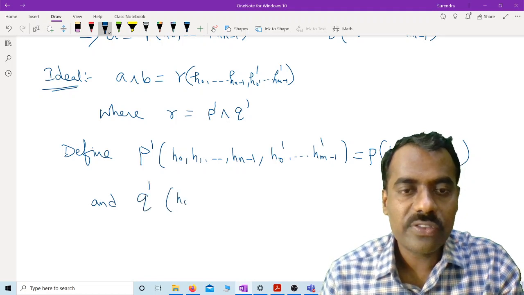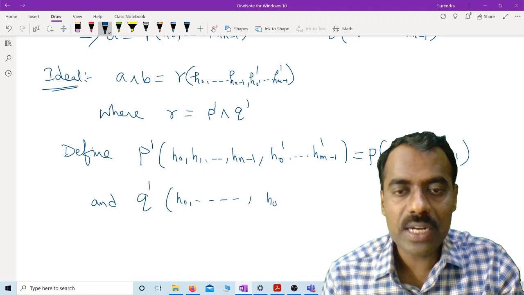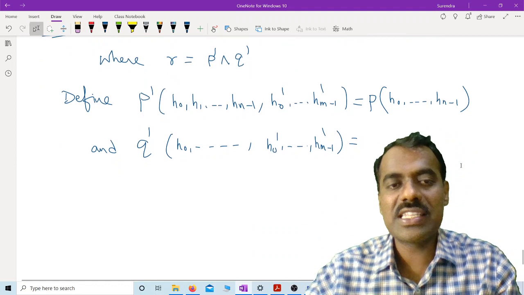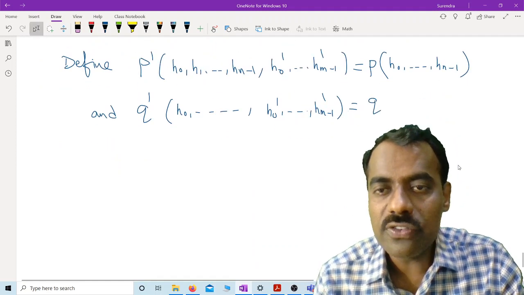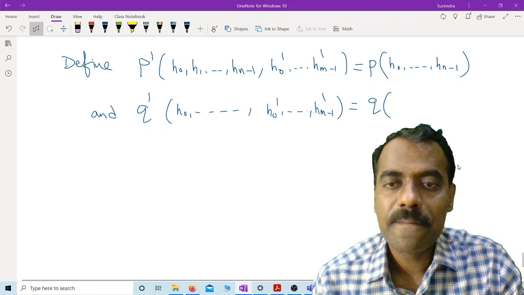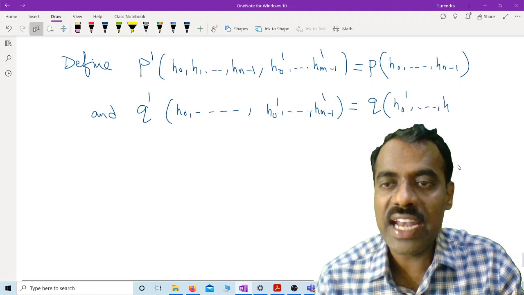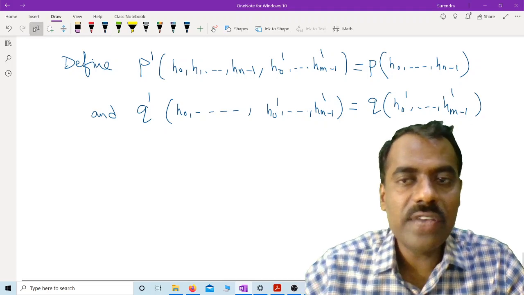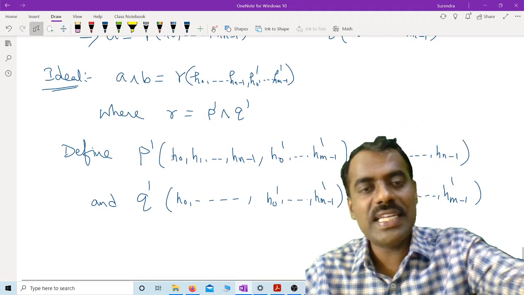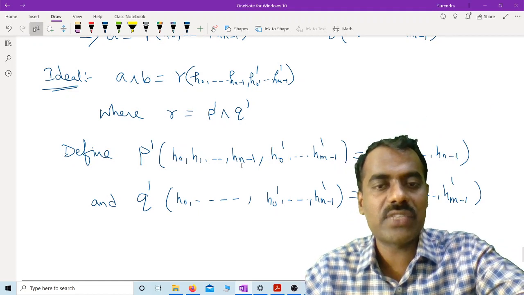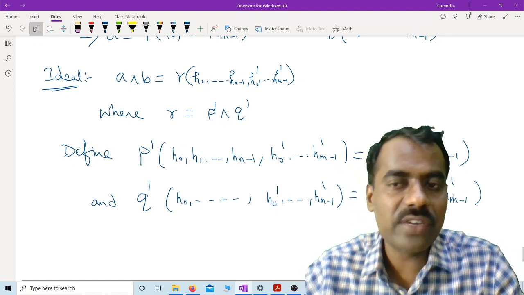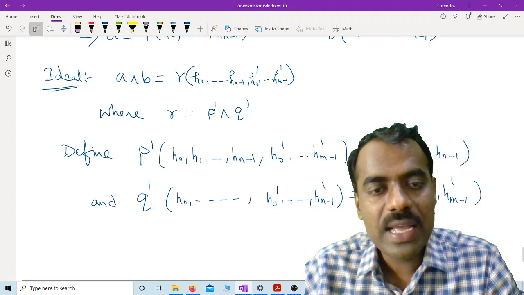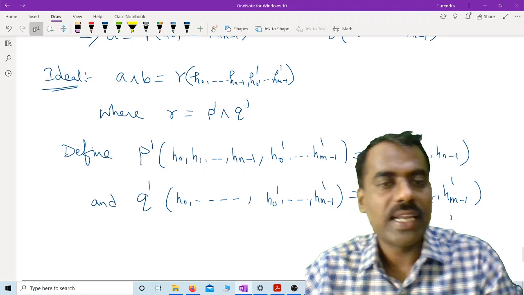Q prime of H naught prime up to Hm minus 1 prime, how will we define this? Obviously as Q of H naught prime up to Hm minus 1 prime. Or if you write it with variables x naught, x1 and so on, only the first n variables we are taking for P prime, and Q prime uses the remaining ones, right?